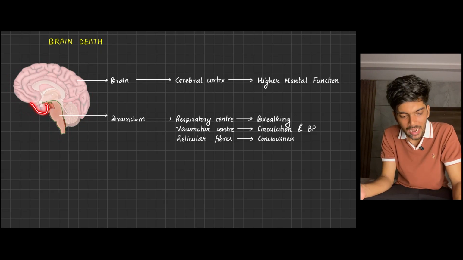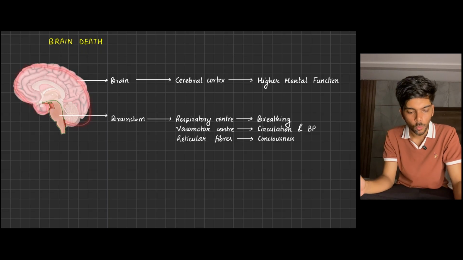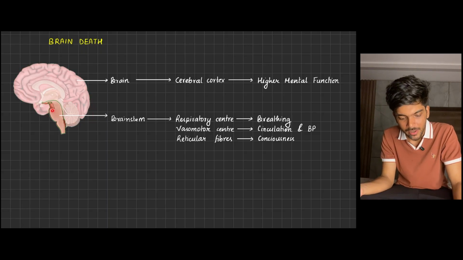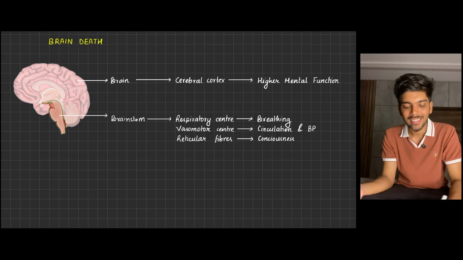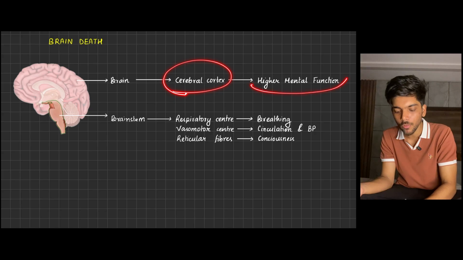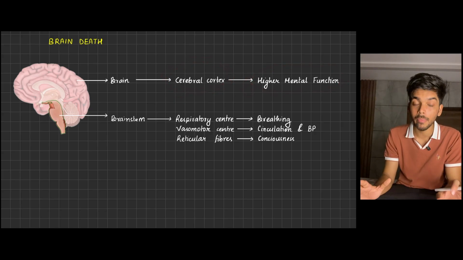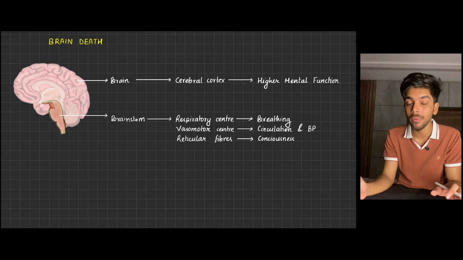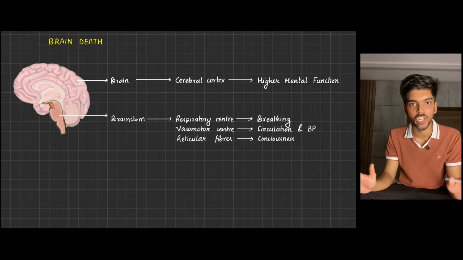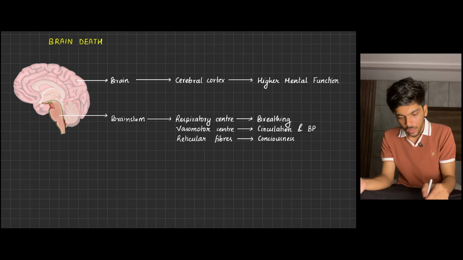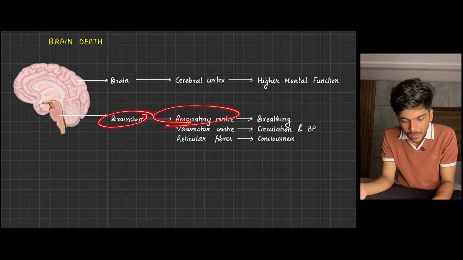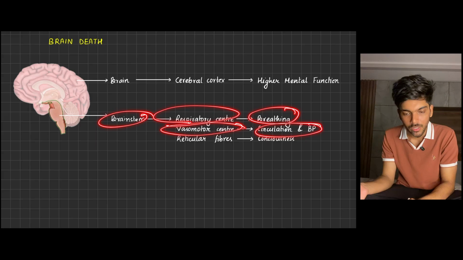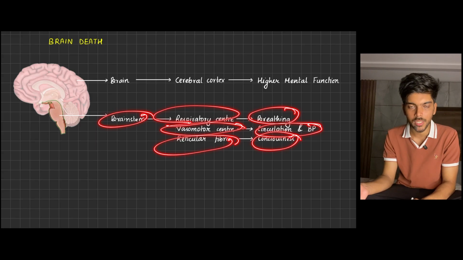The brain is lined by the cerebral cortex, while the brainstem contains the respiratory center, vasomotor center, and reticular fibers. The cerebral cortex is responsible for higher mental function. Yes, the same higher mental function test that you apply while performing nervous system examination in your clinical bedside. While the respiratory center of the brainstem is responsible for breathing, vasomotor center of brainstem is responsible for circulation and blood pressure, reticular fibers of the brainstem is responsible for consciousness.